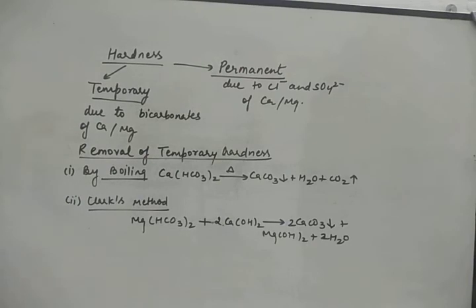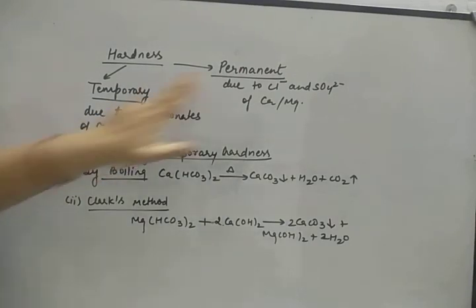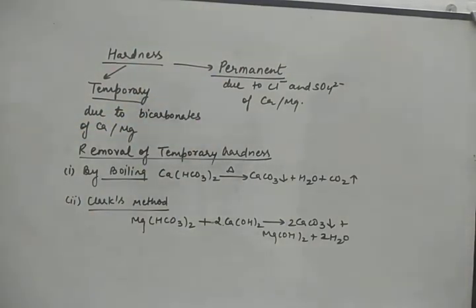Now, the hardness is of two types, temporary hardness and permanent hardness. Temporary hardness is due to bicarbonates of calcium and magnesium, that is, calcium bicarbonate is present or magnesium bicarbonate is present. And the permanent hardness is due to the chlorides and sulfates of calcium and magnesium.